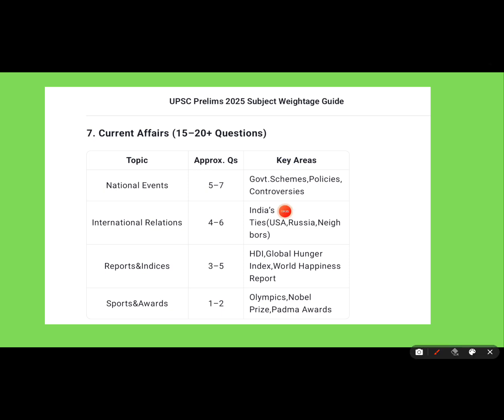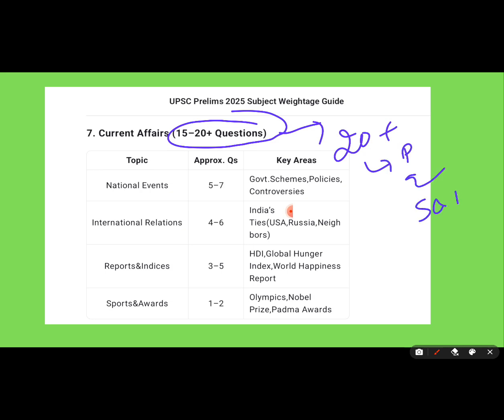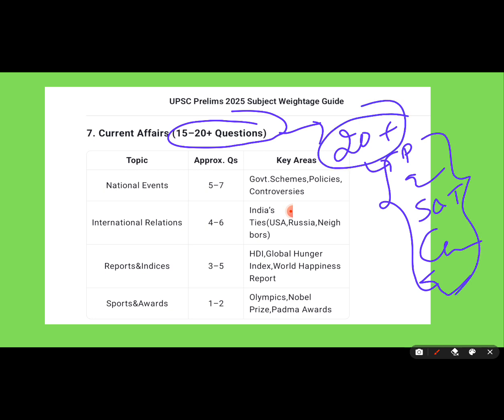Right? Next, the last topic is current affairs. Very, very important. Here we put together 15 to 20 plus questions. Why 20 plus? Because questions related to current affairs you can get in polity also, in environment and ecology, in science and technology, in geography, and in economy also. So current affairs include these subtopics also. That is why I have given 10 plus 20 questions.